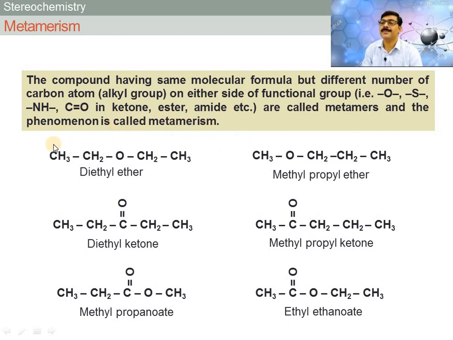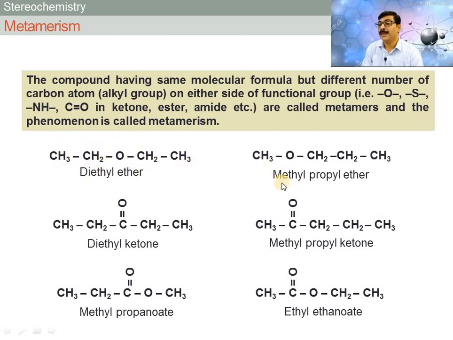Just for example, diethyl ether and methyl propyl ether. Both compounds have the same molecular formula, but on either side of the functional group different alkyl groups are attached. In diethyl ether, on either side of the ether functional group, CH2CH3 and again CH2CH3, these two alkyl groups are attached.